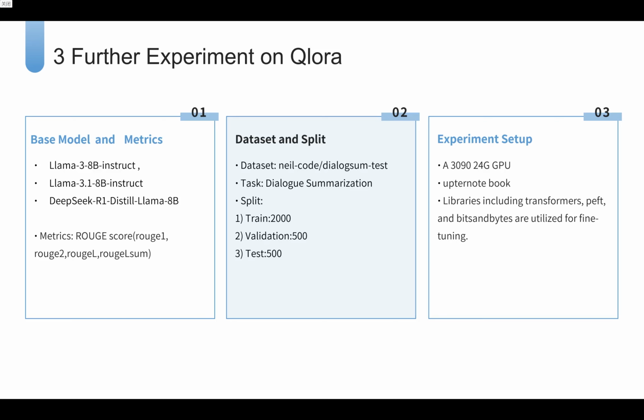We prepared 3 datasets, 2,000 training samples to teach the model, plus 500 validation and 500 test samples for evaluation. For metrics, we used Rouge scores, which measure word overlap between AI summaries and human references, grading how closely they match. Hardware-wise, we used a 24GB RTX 3090.